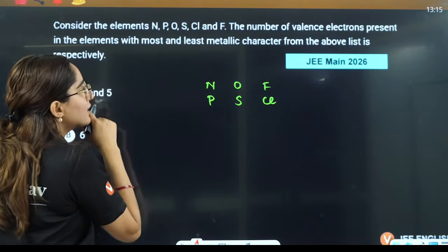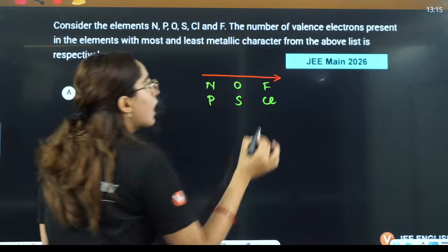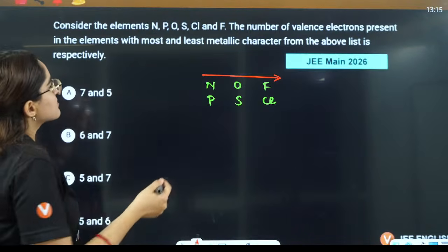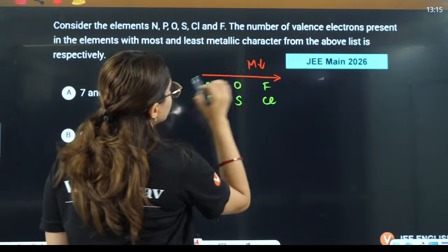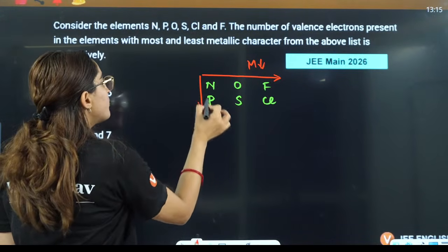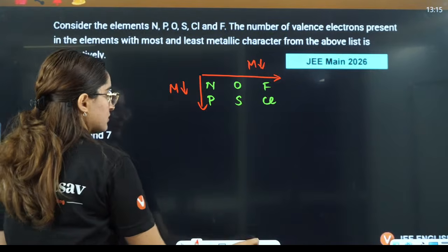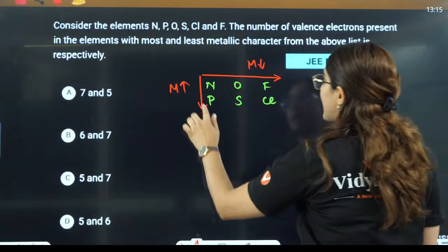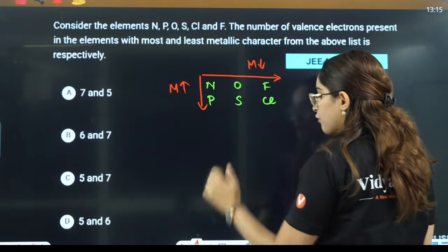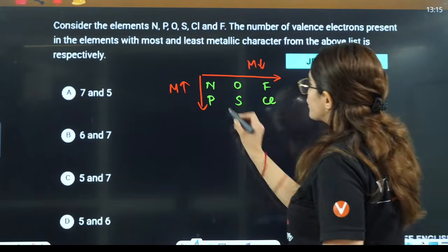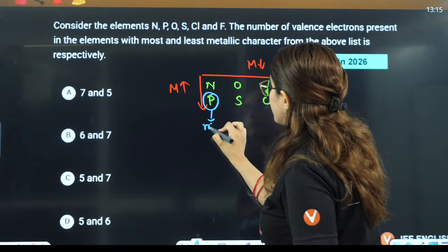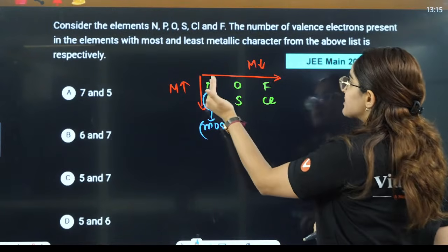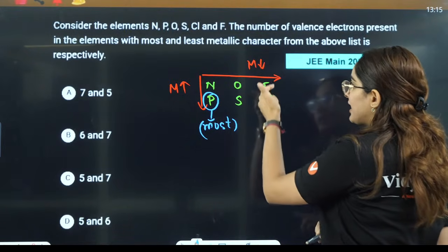We know that along the period, non-metallic character is increasing, so metallic character is decreasing, right? And down the group, metallic character is increasing. So in that case, out of these three groups, this has maximum metallic character, and here also down the group metallic character is increasing. So this will be most metallic. And if I talk about least metallic here, in this case metallic character is decreasing, and here further it is increasing.